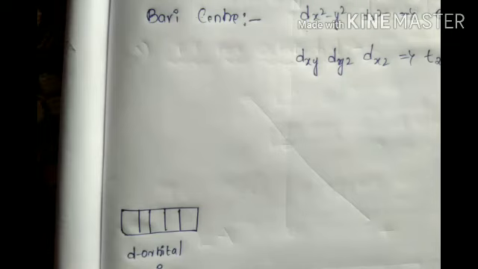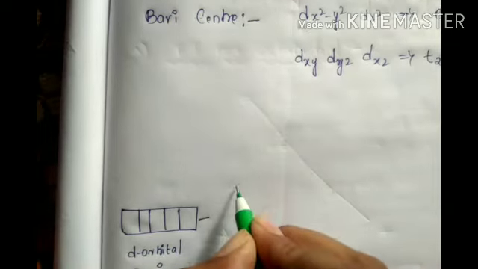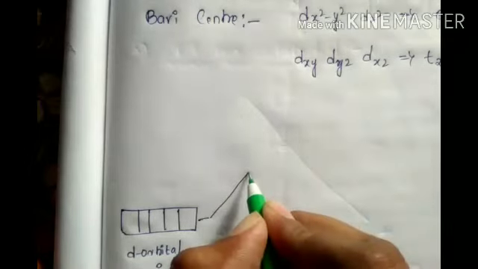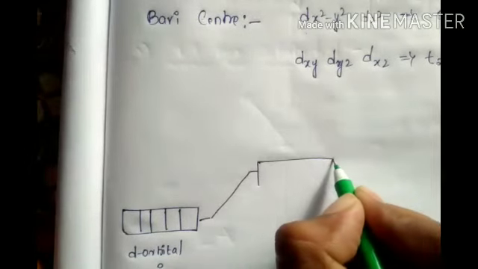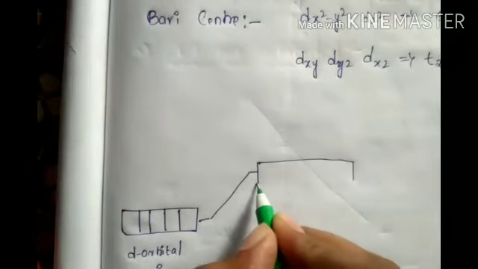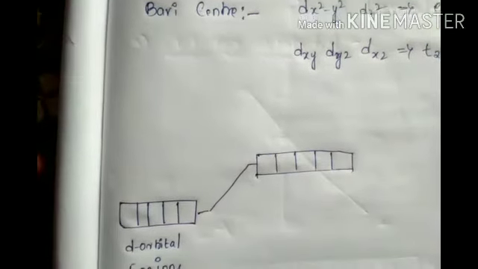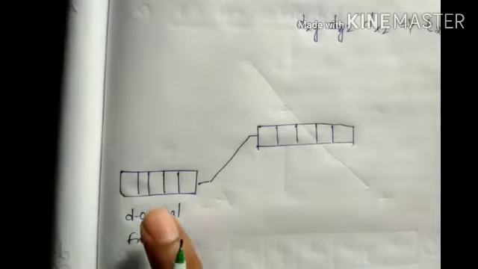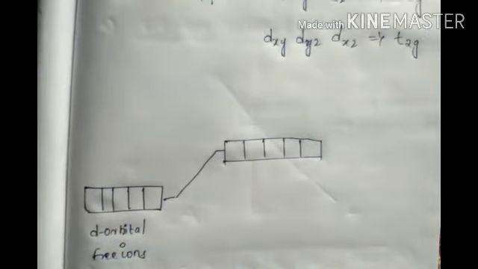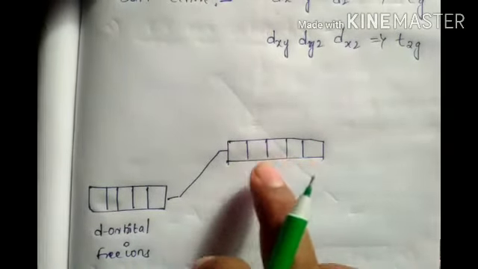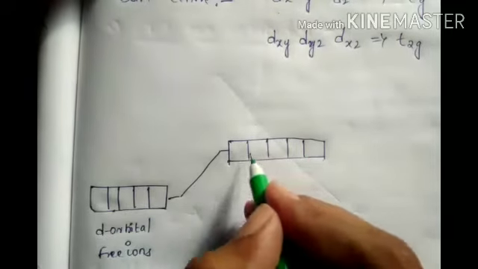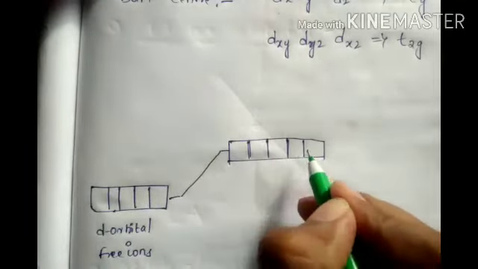Now it goes to a higher position like this. 1, 2, 3, 4. Don't confuse this and this, both are the same only. It is split into 5, with little gaps.